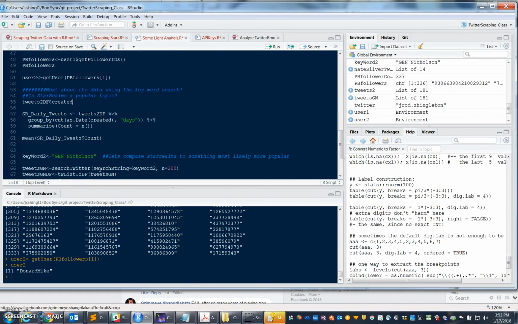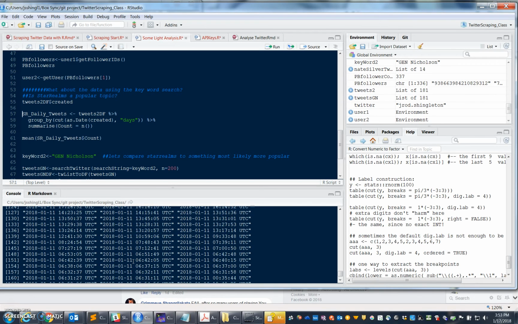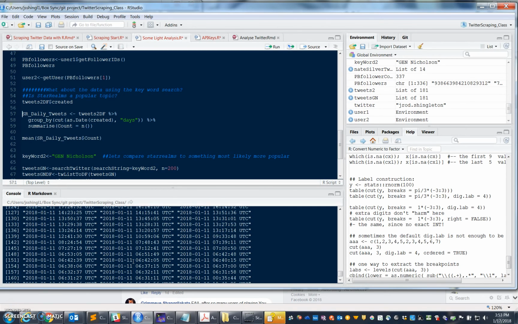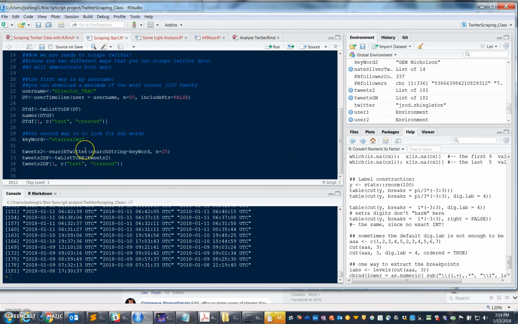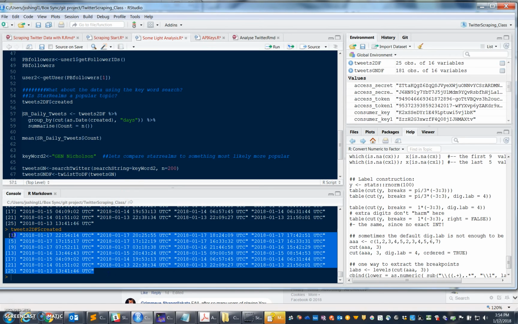So what about the stuff about Star Realms? Well, I was thinking, what if we want to know how popular a topic is, how much it gets tweeted about? So let's take a look at that data frame. We take a look and we notice that it gets tweeted about on a daily basis. So there are definitely plenty of tweets all about Star Realms. Sorry about that, I had a small error, which is fixed, and we notice we still have plenty of tweets in the last 25 tweets, something with Star Realms on pretty much a daily basis.